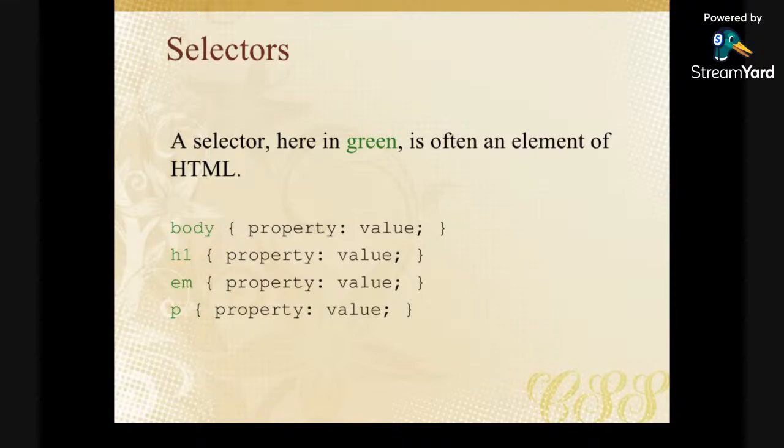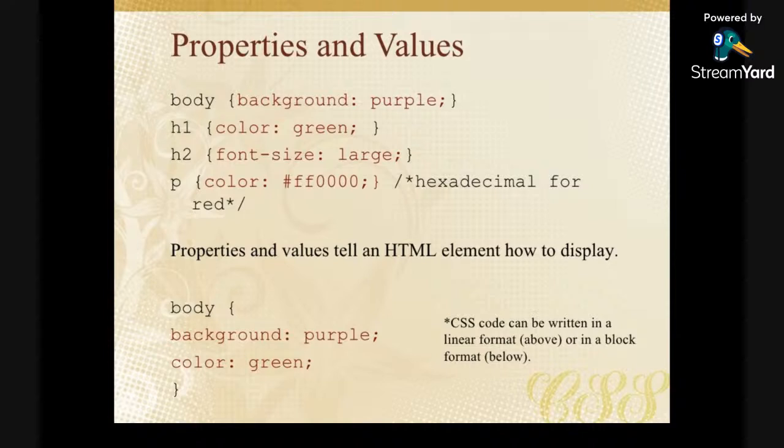And how do you do that? You have a selector first, in this case body, H1, EM. Then you have a certain property and a certain value to style this particular element. Let's move on to what that looks like. Look at examples of properties and values. In this example one, you have a selector called body, and then you have a property called background, and then a value called purple. What we are saying is that we want to style the background of this body with a purple color. Let me show you what that looks like.